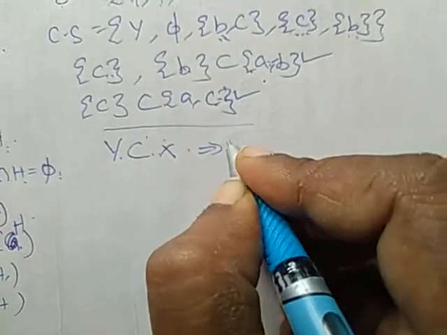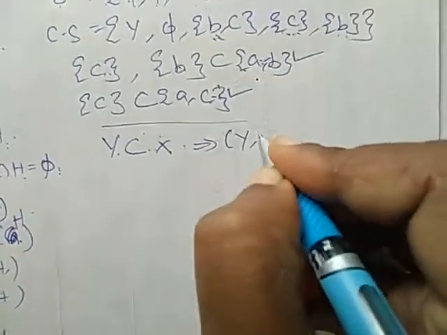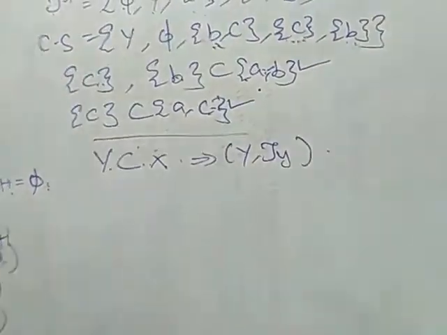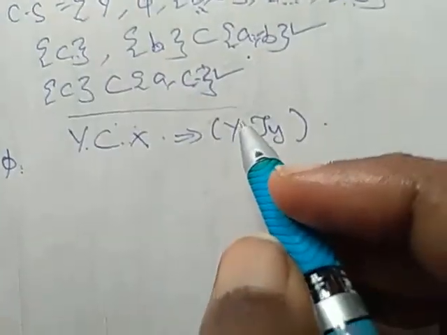So the topological space on Y is defined as tau Y. Now I am going to prove this is normal.